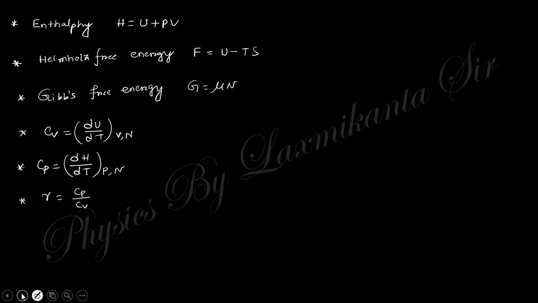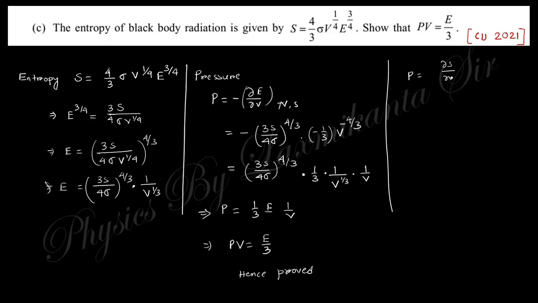Del s with respect to v, if you take the derivative, that is 4/3 sigma with respect to v,